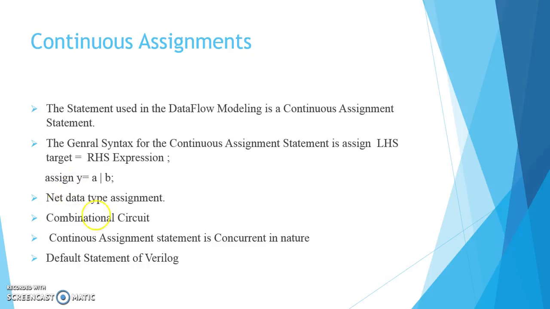One of the most important points should be noted here. The left hand side target in a continuous assignment statement should always be a net data type. There are two data types in Verilog, net and reg. So whenever we are writing any statement, my left hand side target should always be a net data type. The continuous assignment statement is the best modeling for describing combinational circuits. And all the continuous assignment statements in data flow modeling are concurrent in nature. It means if we are writing 5 statements in a given module using continuous assignment statements, all 5 are parallel in nature, and continuous assignment statements are also a default statement in Verilog.